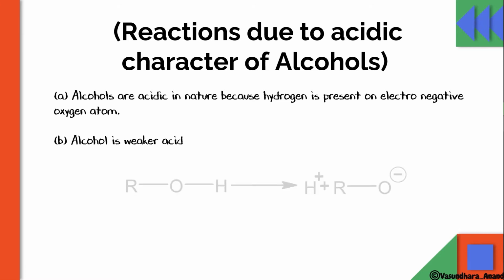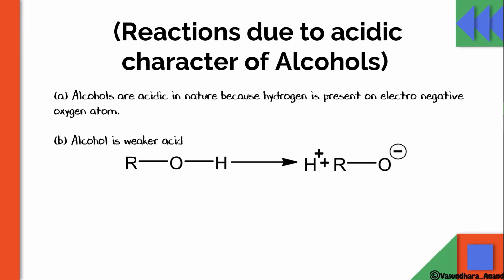Alcohol is a weaker acid, so obviously its conjugate base will be a strong base. Yes, because we know that a weak acid has a strong conjugate base. We have done this in class 11th equilibrium. Yes, so this H plus will be lost and it will give you the alkoxide, and this is called alkoxide. Whatever the number of carbons, according to this, the alk part will change. Okay, and this becomes the conjugate base, so this will be a strong conjugate base.